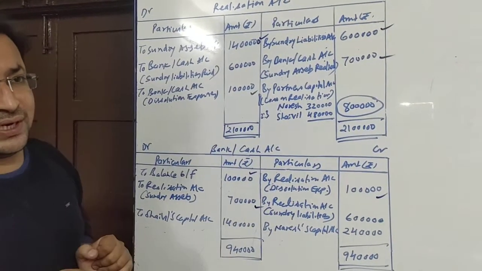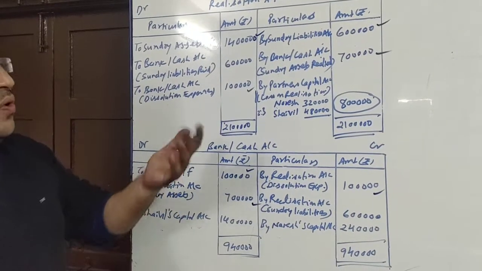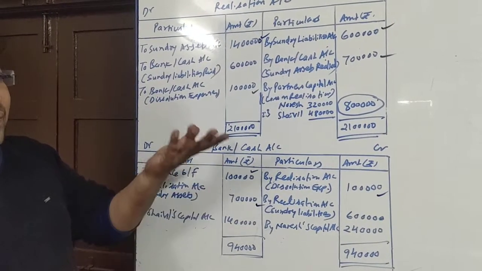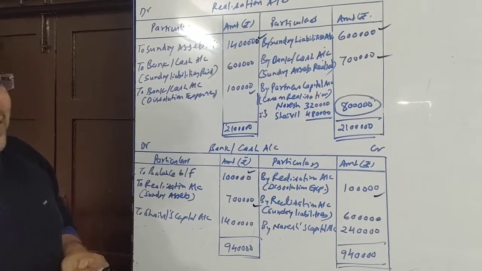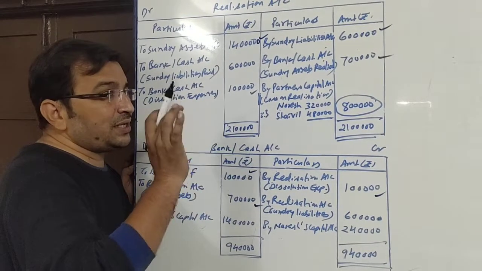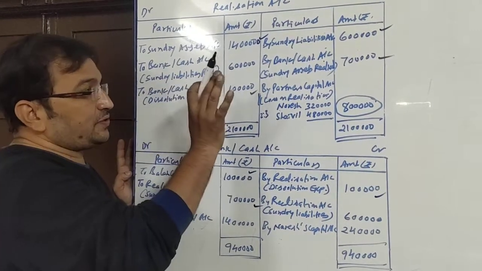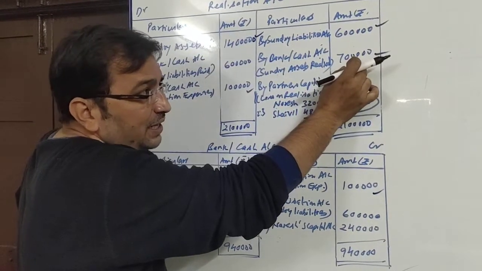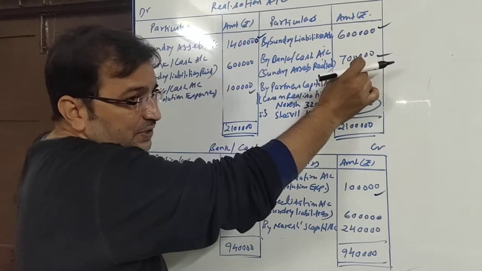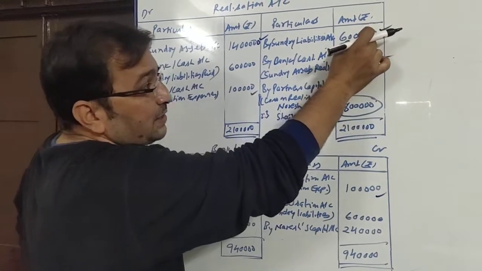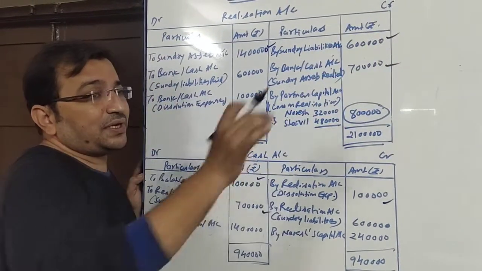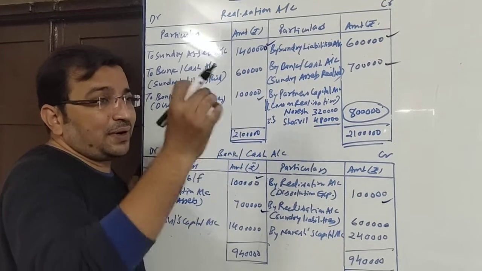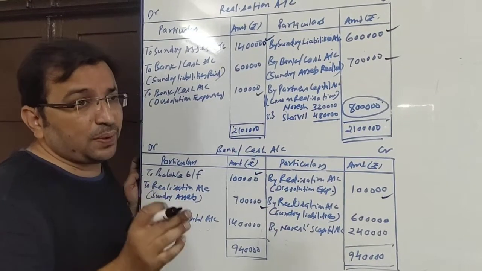No other information is given, so we need to follow our realization account and see whether anything is left out. First of all, assets were there, and we have given the entry for their realization, right? But liabilities are 6 lakh and no information is given. That means liabilities are paid off at their book value.